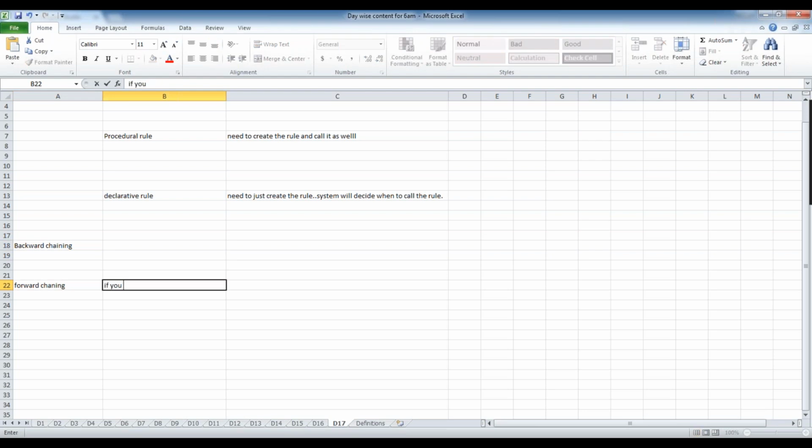Forward chaining means if you are calculating the target whenever the input is changing, that comes under forward chaining. Backward chaining means if you calculate the target when you refer to it, it comes under backward chaining.